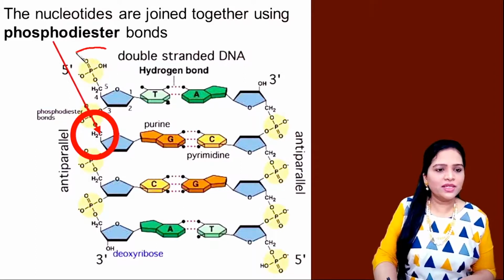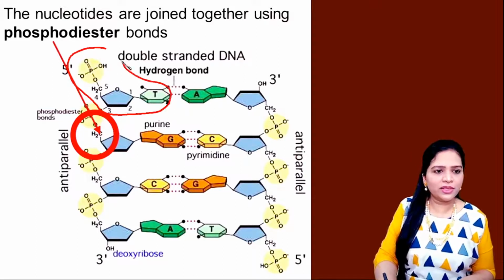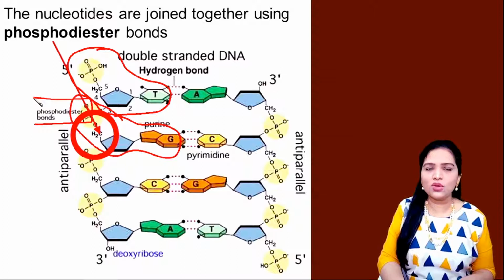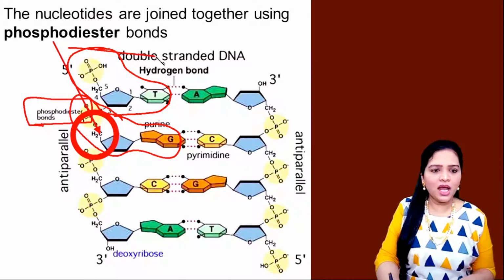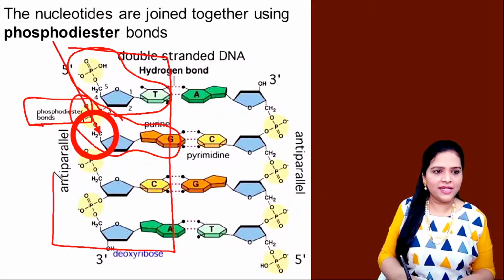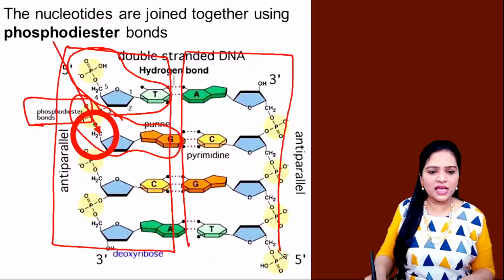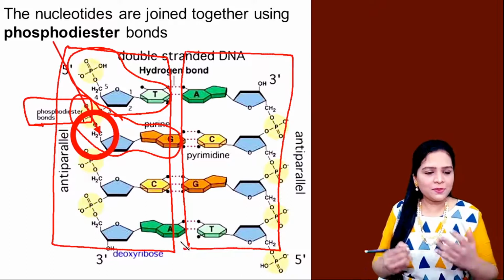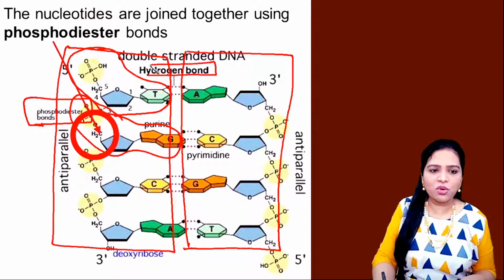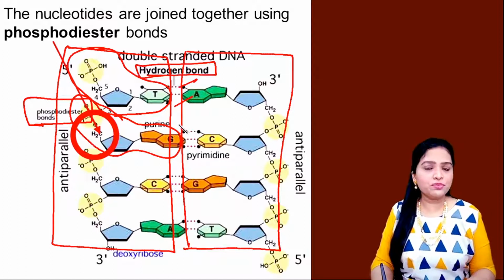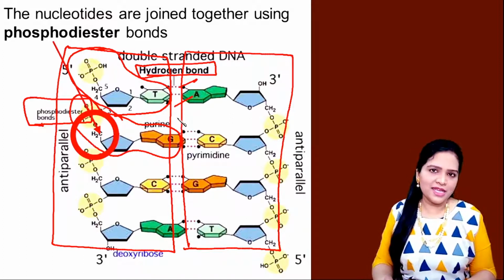Here this is one nucleotide, this is another nucleotide. In between these two nucleotides is the phosphodiester bond. Now this is one strand, this is another strand. In between the two strands, which run in anti-parallel direction, hydrogen bond is present. So these are the two bonds present in this DNA strand.